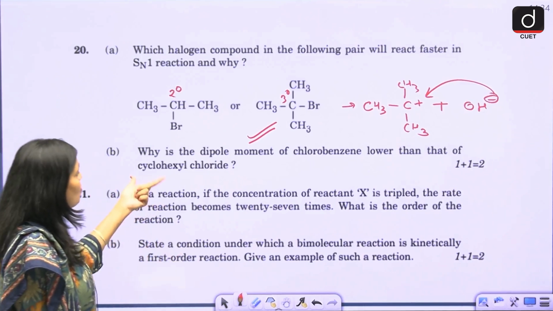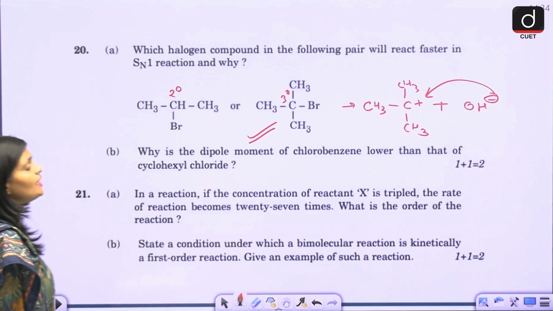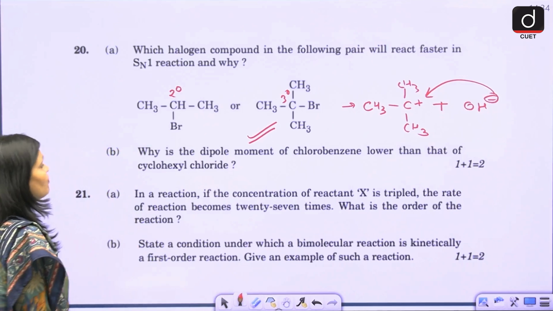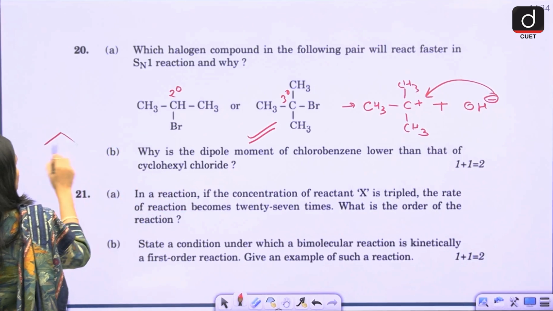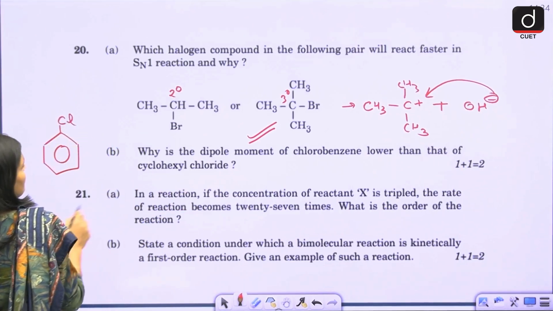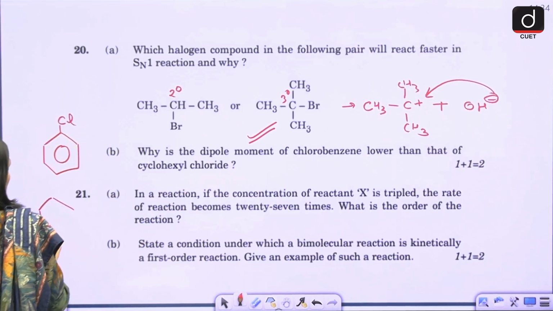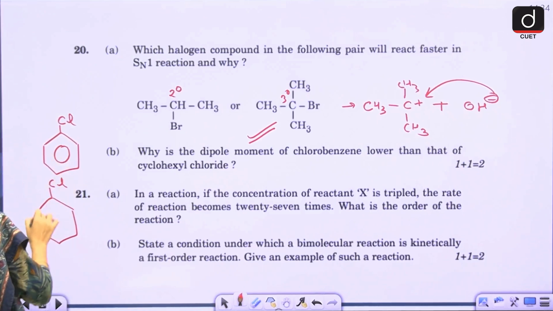Next is, why is the dipole moment of chlorobenzene lower than that of cyclohexyl chloride? See, this is chlorobenzene and this is cyclohexyl chloride. This is your benzene ring, an aromatic ring, and this is simple cyclohexyl.